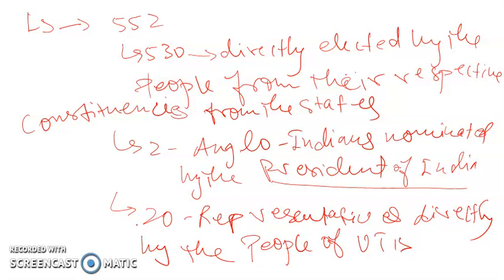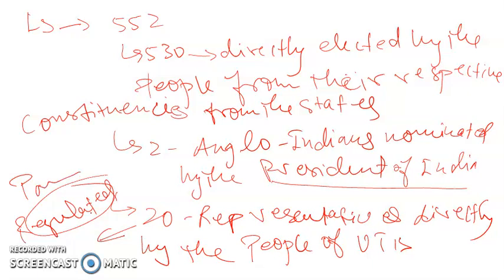But Parliament has the power to regulate this number, and Parliament has regulated it, and at present only 13 members are represented in the Lok Sabha from the union territories. Thus the total number of seats in the Lok Sabha at present becomes 545, because Parliament has regulated this number.